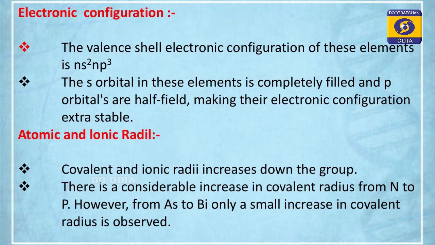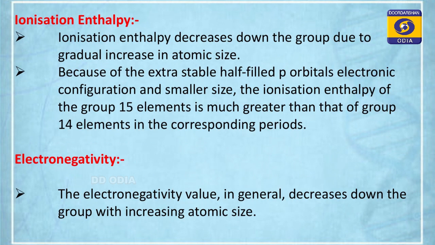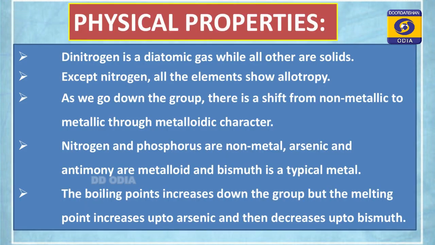The atomic radii and ionic radii both increase down the group. Ionization enthalpy decreases down the group. Electronegativity decreases down the group. Okay. Next, the physical properties.